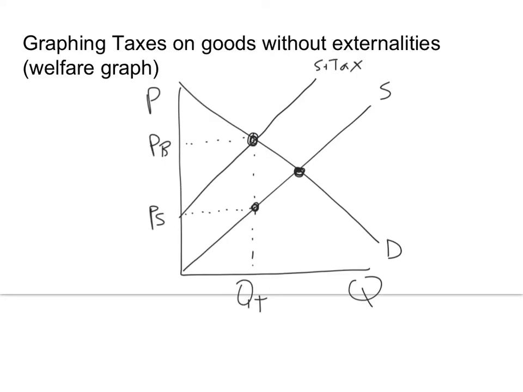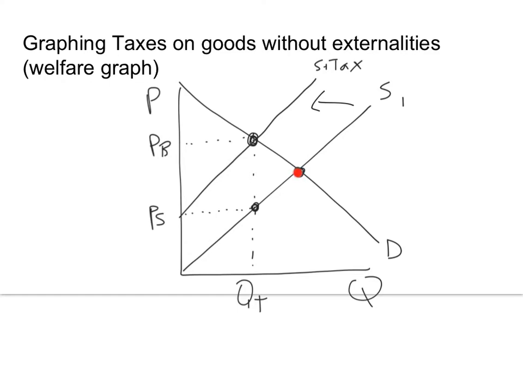Alright, so what I've done here is set up my tax graph. I used a specific tax just to make the lines a little bit easier. So the two supply curves are supposed to be parallel. I started at S1 and shifted to the left to go to supply plus the tax, which reduces supply. Now what I've marked is the original equilibrium, which for this case we're assuming was efficient. So we're assuming no positive and negative externalities, something we'll talk about later.